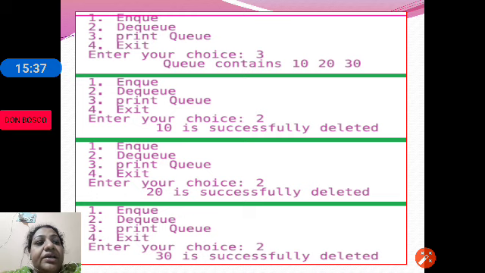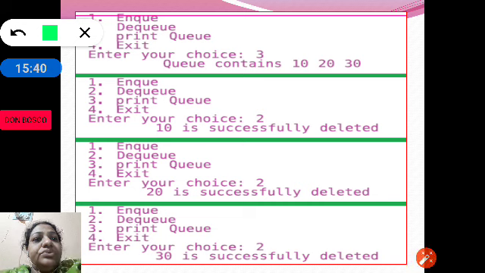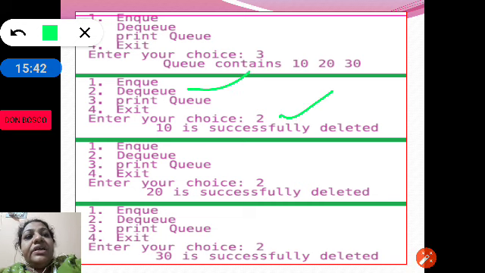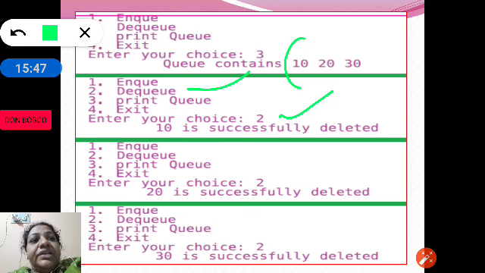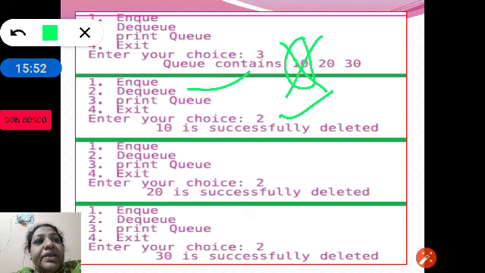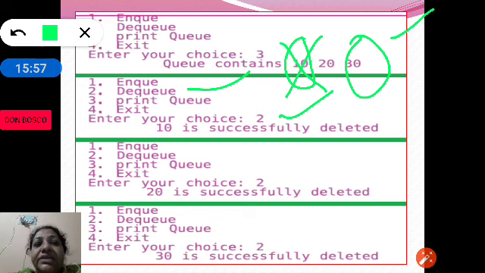Now you can see here, enter your choice. Now the choice is 2. 2 is DQ operation. Now 10 is successfully deleted. As I told you, front will be pointing to 10 and rear will be pointing to 30. Now 10 will be deleted. After deleting 10, the front will be incremented by 1, that is front plus plus, so it will point to 20. Again enter your choice.